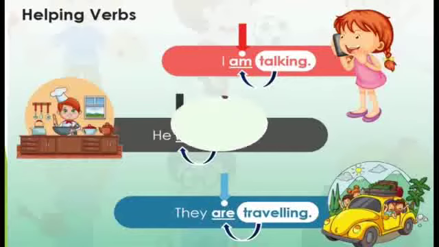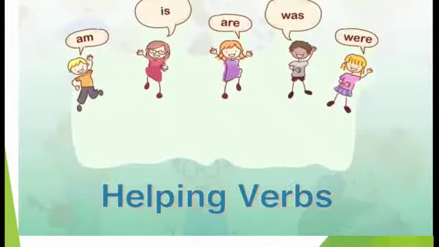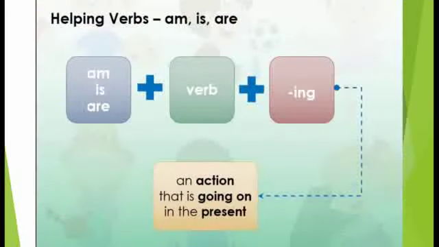Now here, am, is, are, was and were are some common helping verbs that you will learn in this section. Let us understand each of them. So now let's start. Am, is or are plus the ing form of the verb are used to talk about an action that is going on in the present, an action that is going on at the time of speaking.